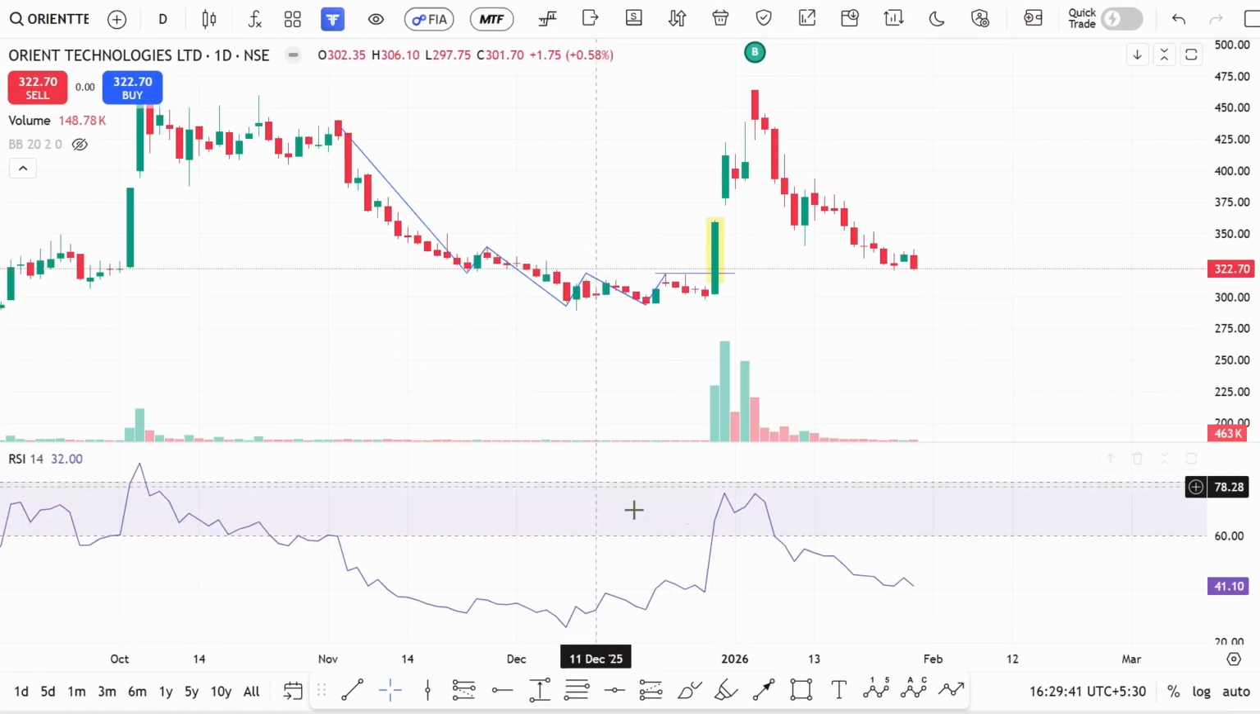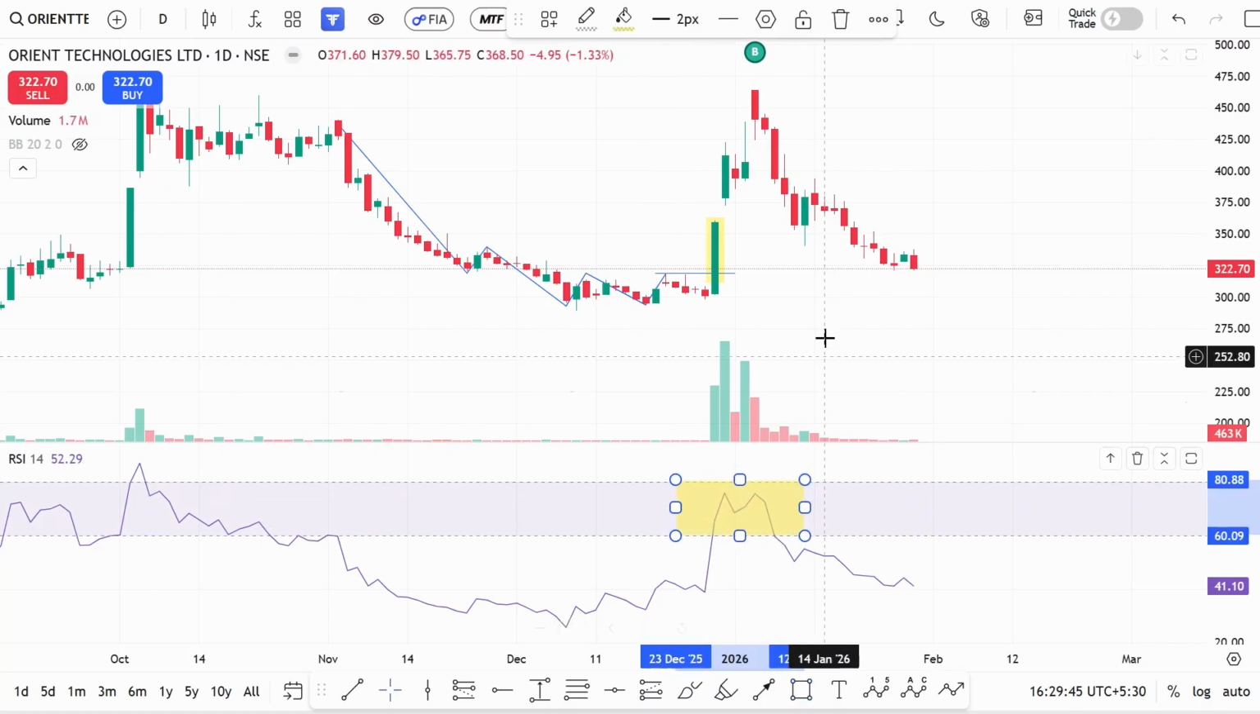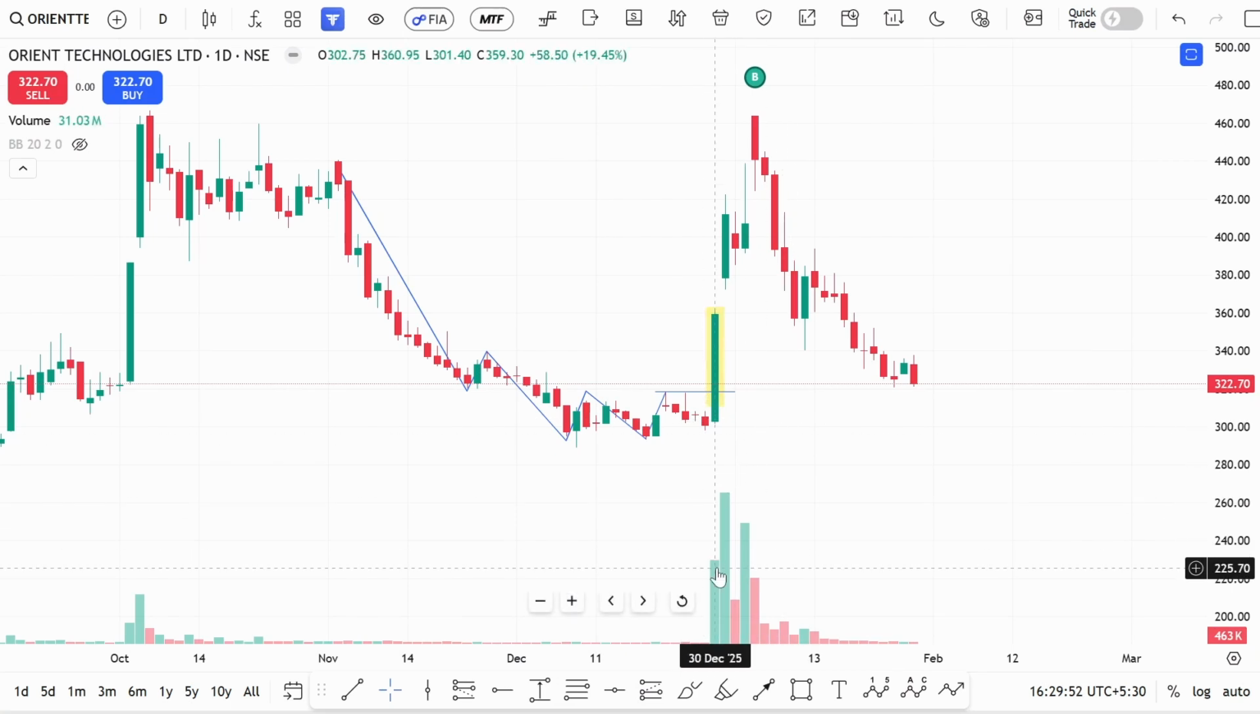And RSI should trade in the 60-80 zone. Exactly, RSI is trading in the 60-80 zone. This is the third confirmation. And the fourth confirmation: the day's highest volume should come. Exactly, if you check, the day's highest volume is added. Let me put one vertical line to it. If you observe here, on 30th December 2025, the highest volume is added.